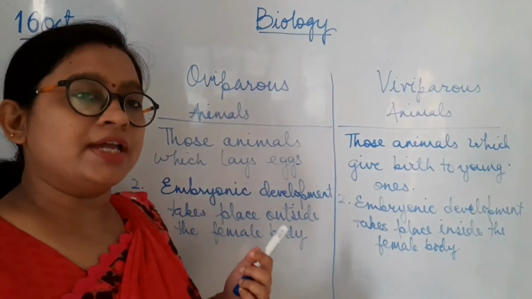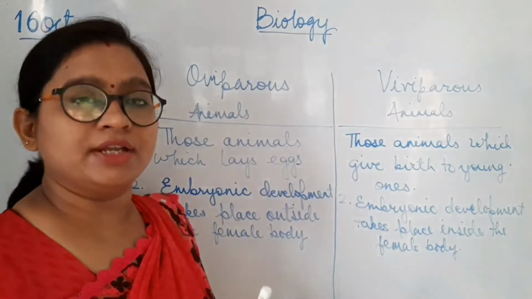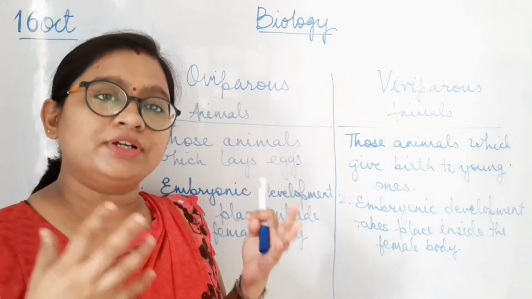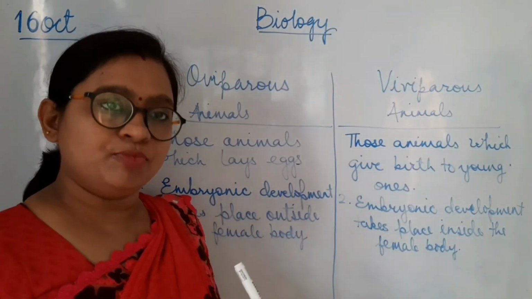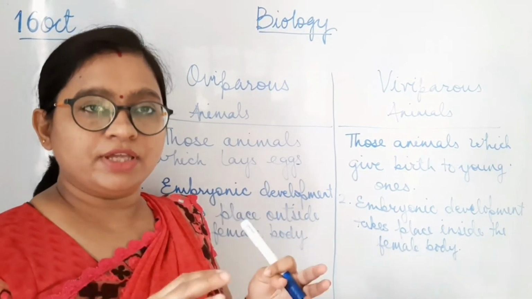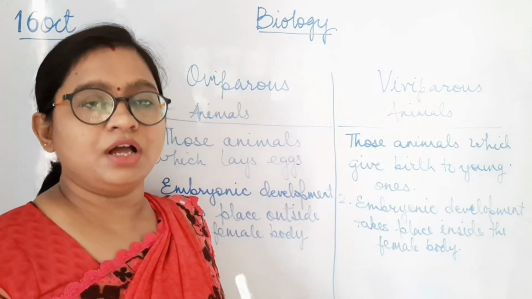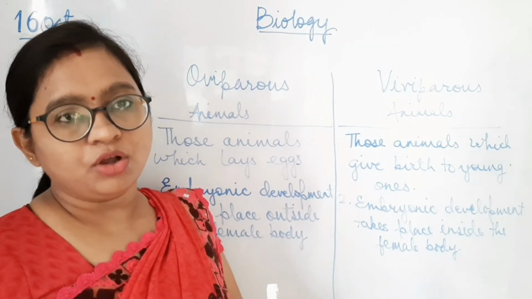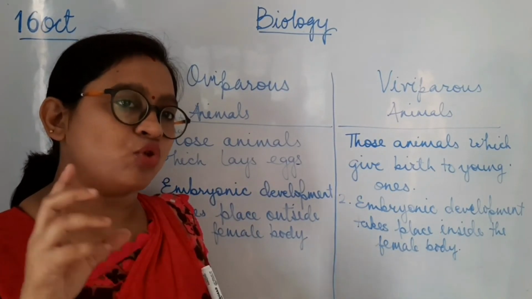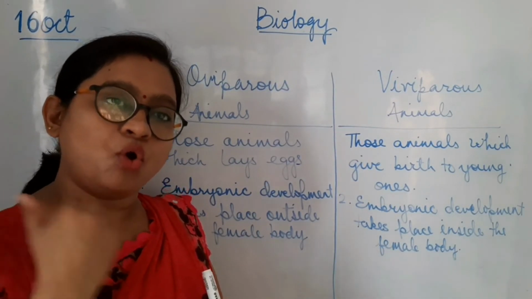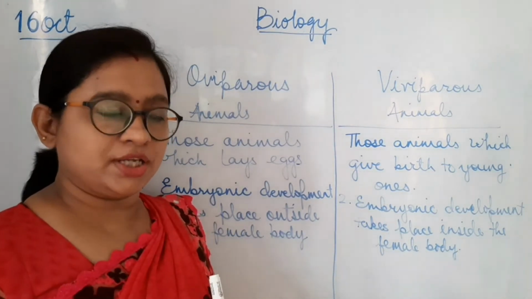Most of the time the egg is sometimes fertilized and sometimes unfertilized in the oviparous animals, and once a fertilized egg is formed and it is laid out of the female body, then the hatching process develops the embryo. Means when the female sits on the egg and gives the warmth, then that warmth helps the embryo to develop into the whole organism. So that process is called hatching, and that process is not only called hatching in hen, but in all the oviparous animals. So they sit on the egg to hatch them.